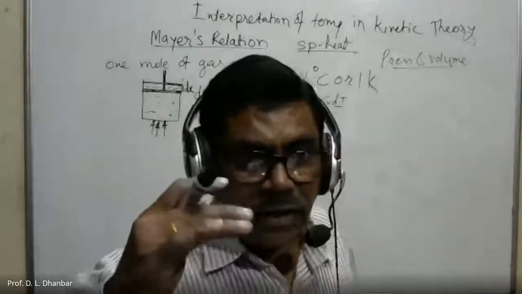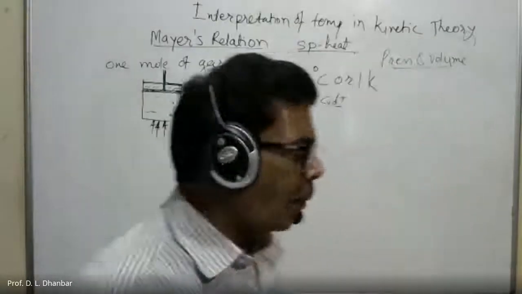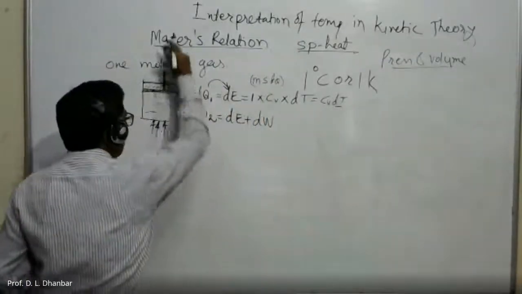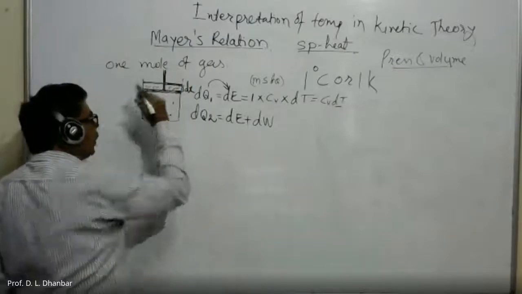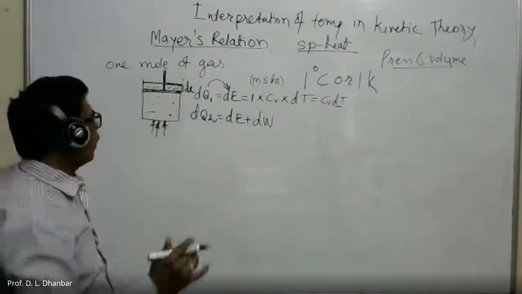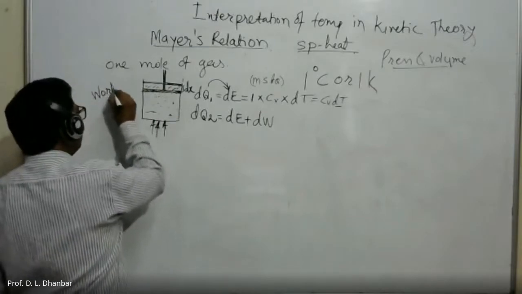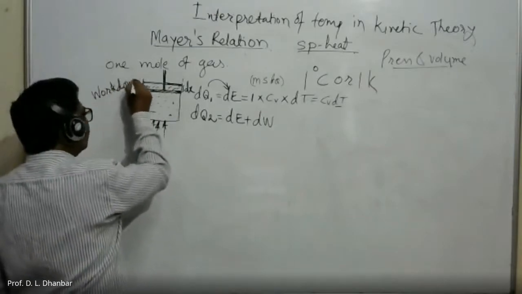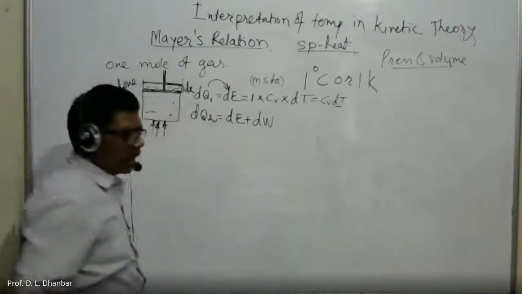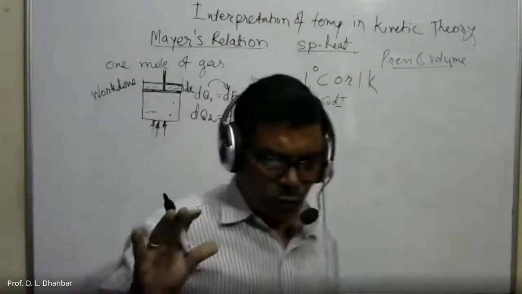Because the piston has moved in the vertically upward direction, there is expansion of the gas, and as there is expansion of the gas, there is work done. This work done is denoted by dW. This is the basic difference between the two cases.